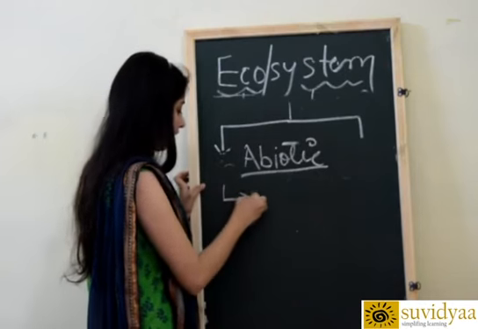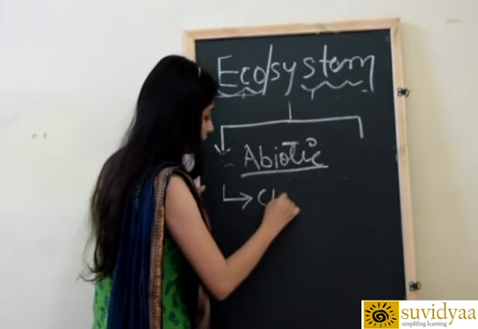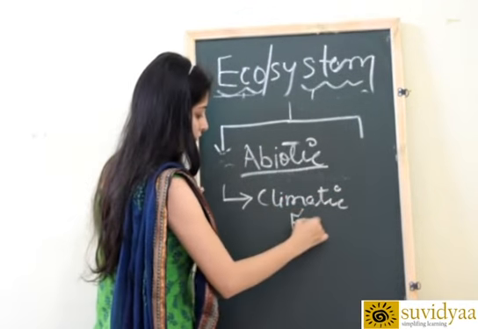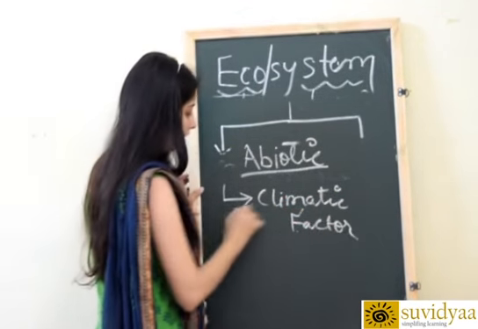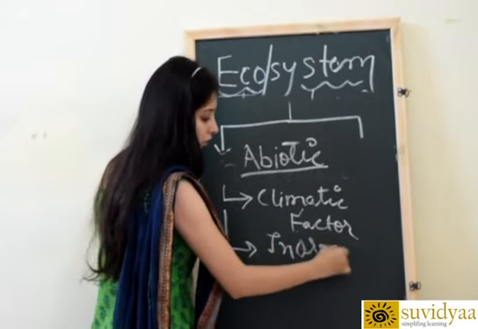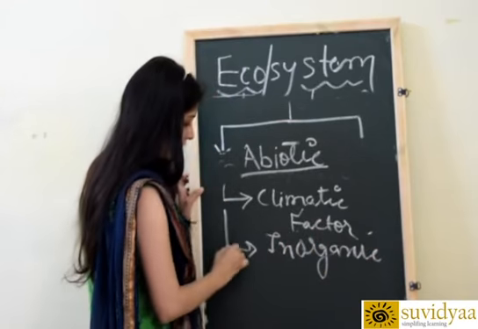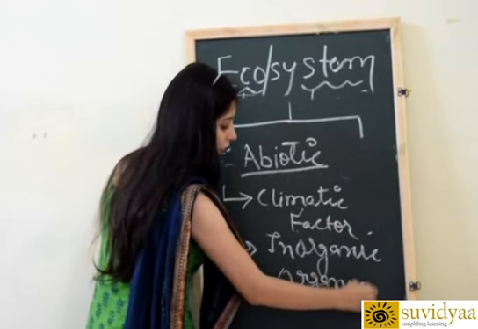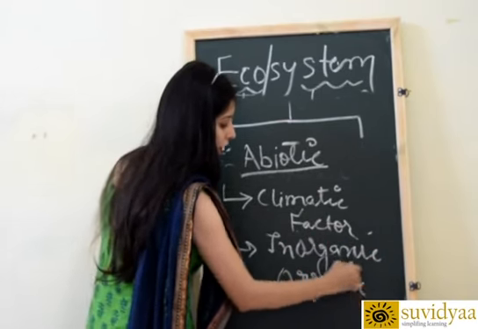First is called climatic factor. Second is called inorganic compounds, and third is called organic compounds. So abiotic components can be classified into three types.